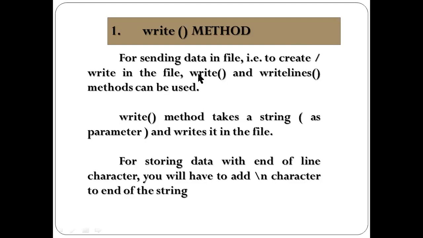It will write a sequence of characters, the paragraph, any format of text, into a hard disk. So the write method takes a string as a parameter. Whatever string, any value, any characters, it takes as an argument and writes it into a file.